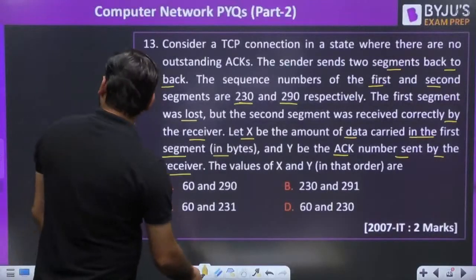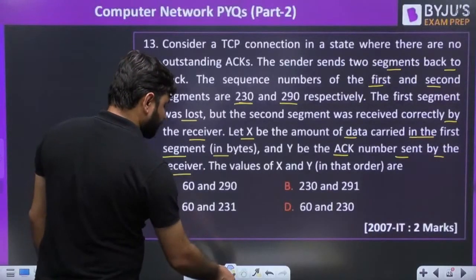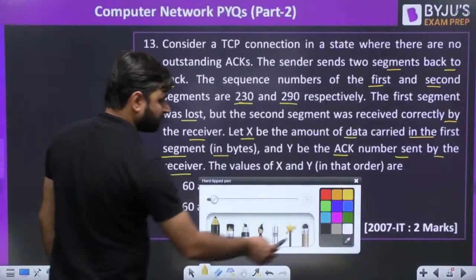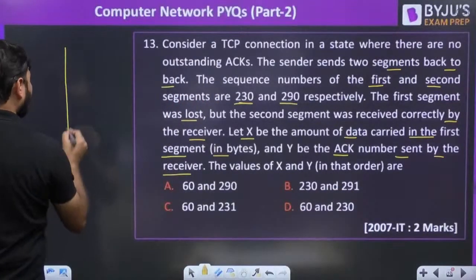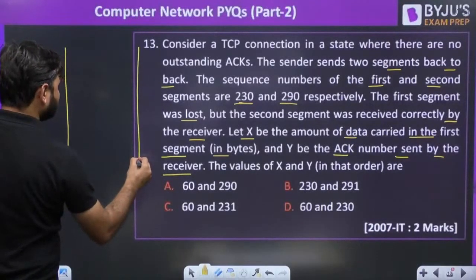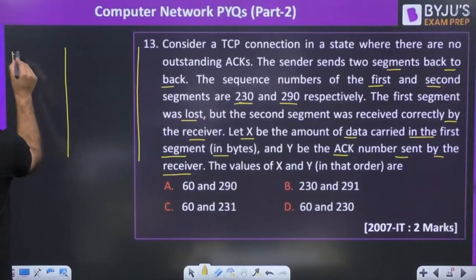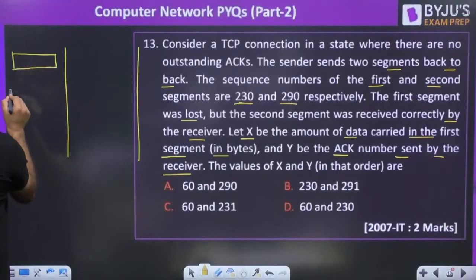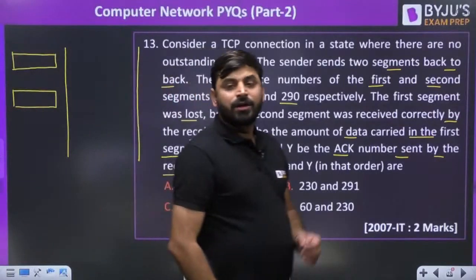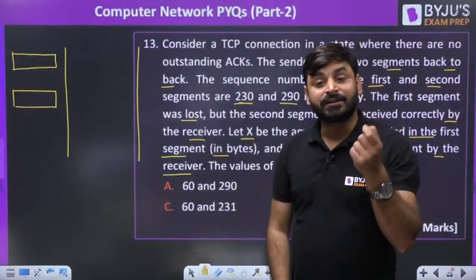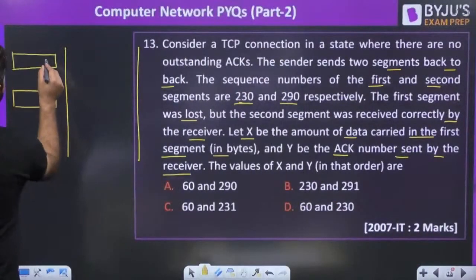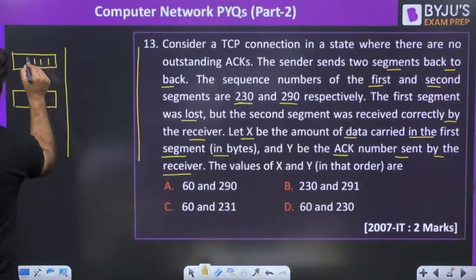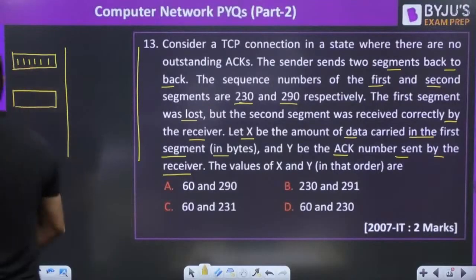Now, my dear friends, let me show you here what they are saying in this question. They are saying that we are sending 2 segments back to back. We know one thing, that the sequence number of the segment is nothing but the sequence number of the first byte, because TCP is a byte stream protocol.